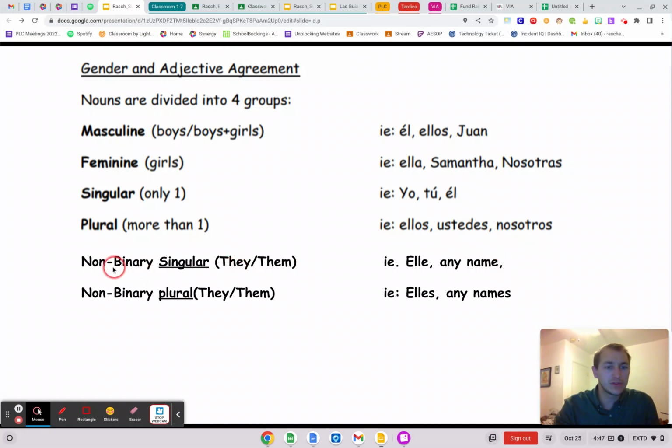And then I remembered to add in the non-binary. Okay, so we got the singular, which would be elle. That is they singular. This could be any name. Non-binary plural. This is they, them, but plural. It's elles, and that is on the right side of the chart. This, again, can be any name.